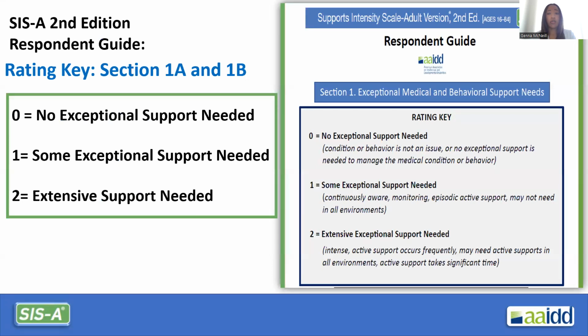This slide is your respondent guide showing the rating key for Section A and Section 1B. The rating describes the intensity of support ranging from 0 to 2: 0, no exceptional support needed; 1, some exceptional support needed; and 2 would be extensive support needed. This is what we would use to rate Section 1A and Section 1B.